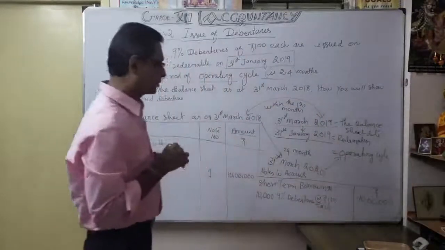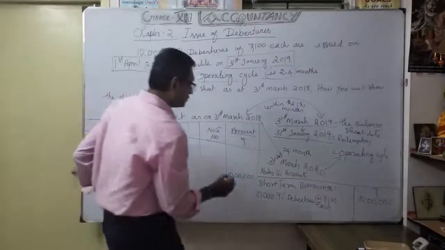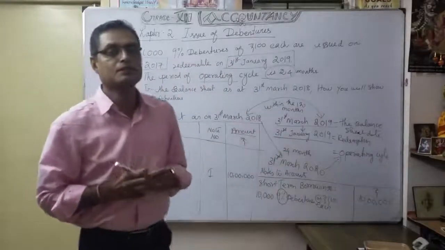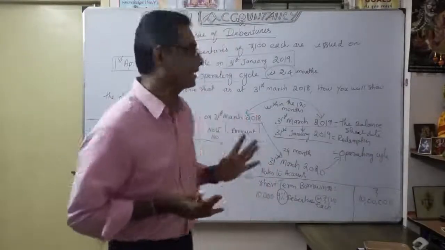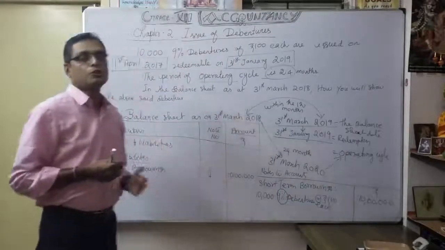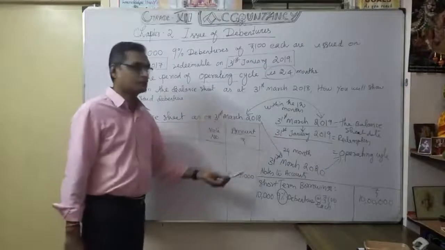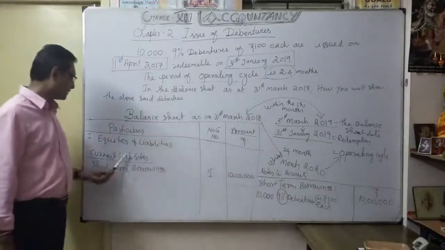How to show notes to accounts. As you know, here also 9% means the company will pay 9% on debentures of 10 lakhs. Understood? Likewise, we are going to show it as long-term borrowings and short-term borrowings. Short-term borrowings come under current liabilities.